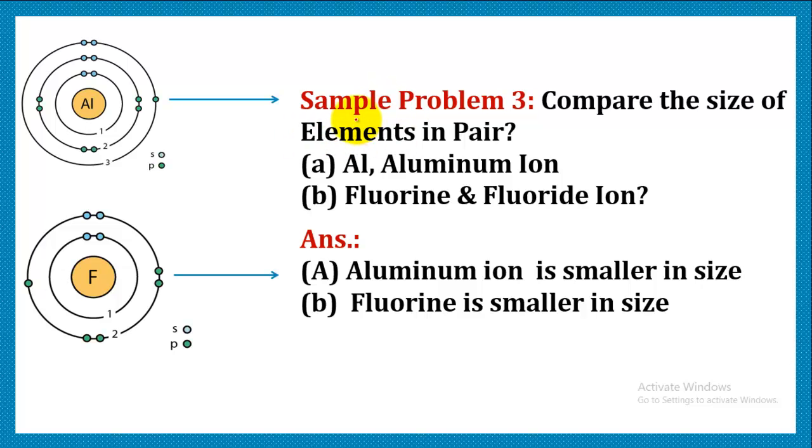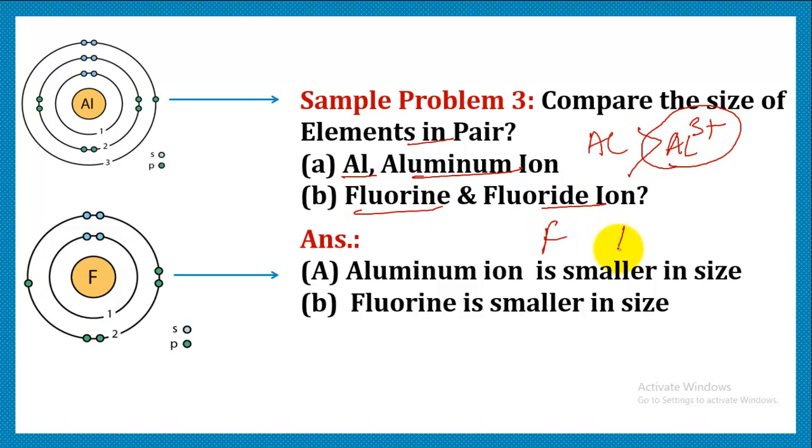Next we have another sample problem. Compare the size of elements in pair. We have aluminium and aluminium ion. One is aluminium and one is aluminium ion. We know that cations are smaller in size. So out of these two, Al 3 positive is going to be smaller and aluminium is going to be bigger in size. Similarly, we have fluorine and fluoride ion.